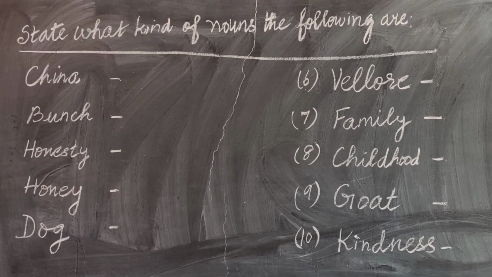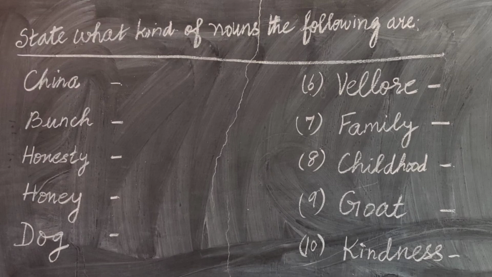The first one, China. What noun is China? China is the name of a particular place. So it is a proper noun. Bunch. A bunch of flowers. So it is a collective noun. Honesty. It is the character of a person which you can't see. So it is an abstract noun. Honey. Honey is a material. We make so many things from honey.